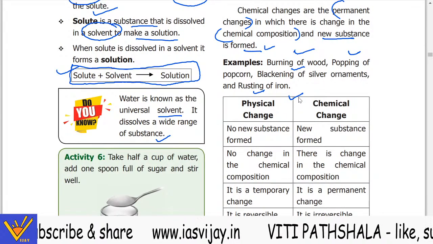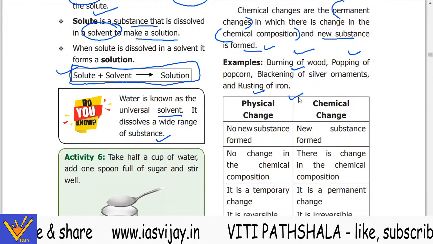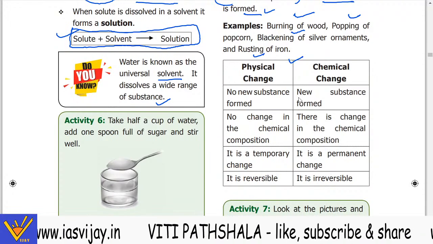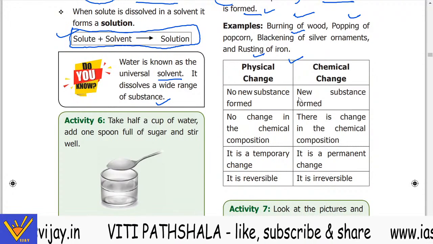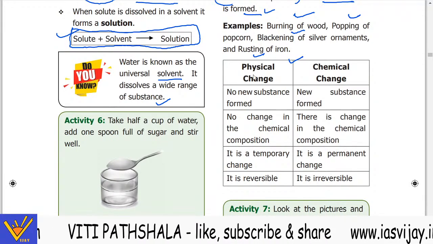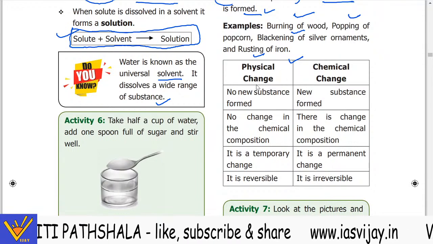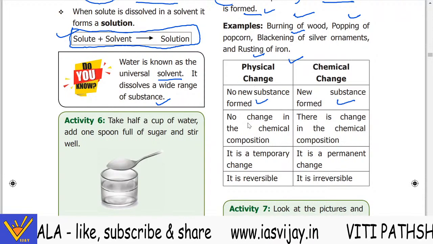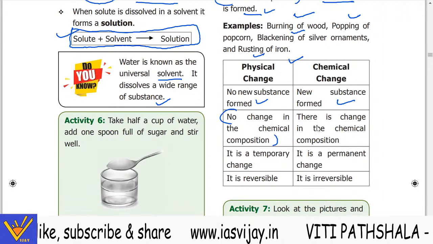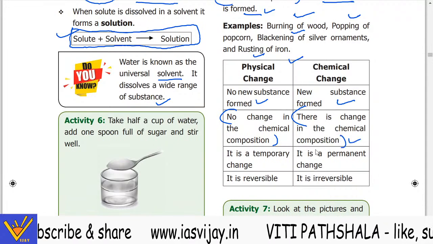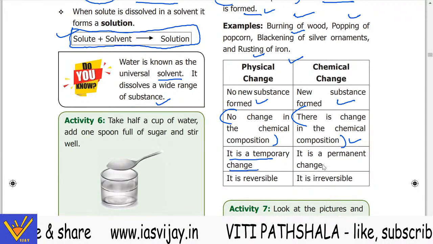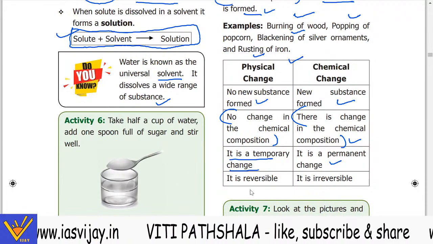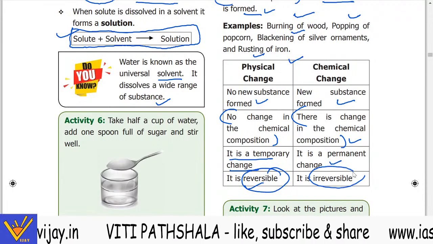So they have made a table for your revision purpose, so you can differentiate between physical and chemical change. दोनों में अंतर आप देख सकते हो. So no new substance is formed. Here a new substance is formed. No change in the chemical composition. Here the chemical composition is changed. It is a temporary change. It is your permanent change. एक आपका temporary है, एक permanent है. One is reversible, the other is irreversible.